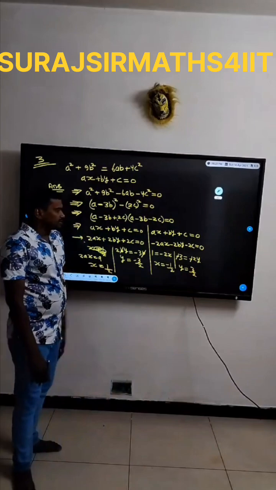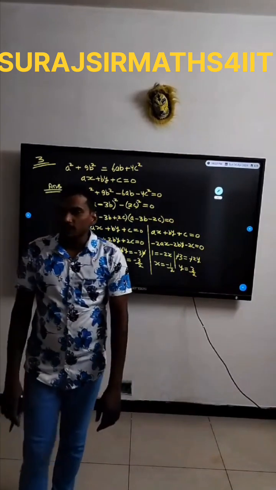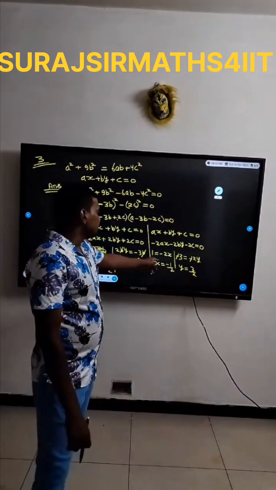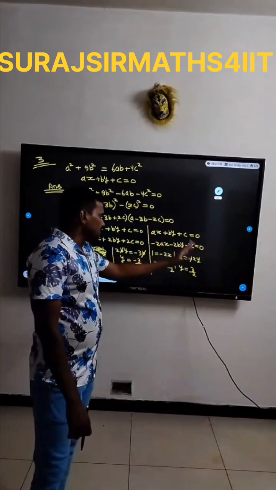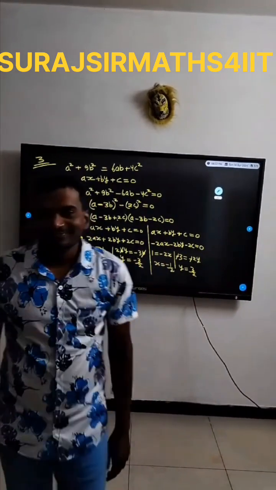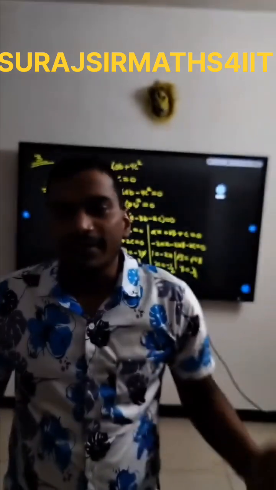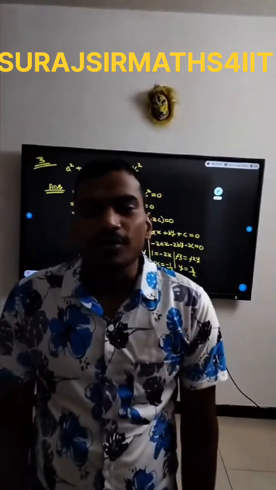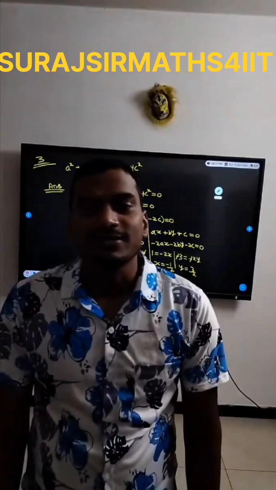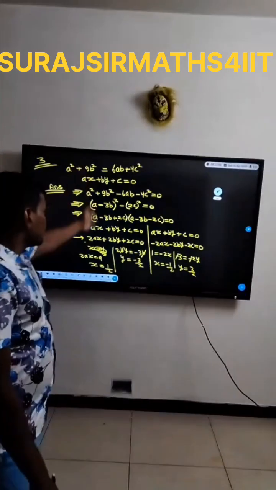Half comma minus 3 by 2 is the first fixed point. Second fixed point is minus half comma 3 by 2. Okay, so this is how they will ask you the questions on family of straight lines from this type of modules.